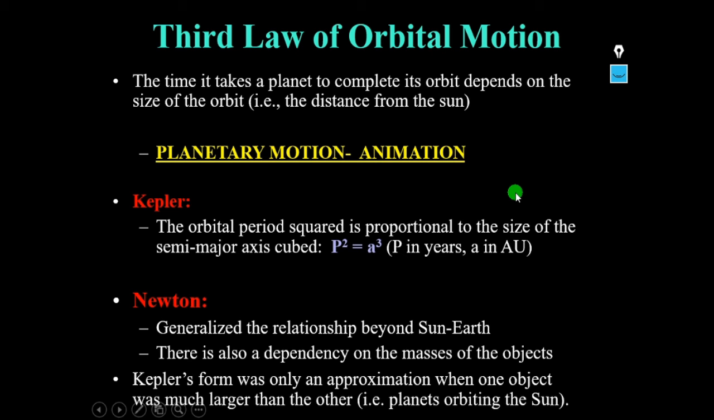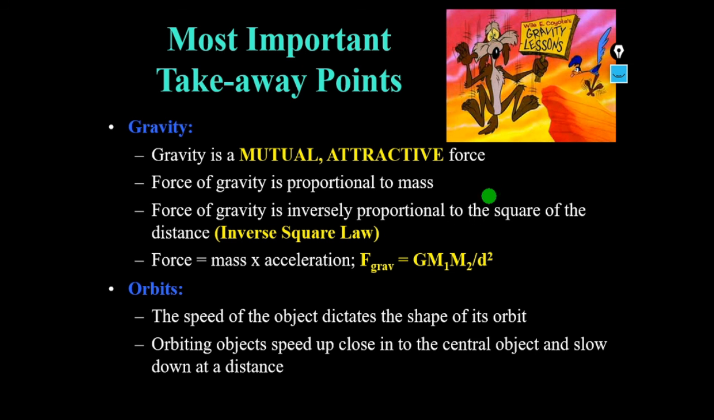The most important takeaway points from what we have learned in today's class: we have learned the concepts regarding gravity. Gravity is a mutual and attractive force between two objects. The force of gravity is directly proportional to mass, and inversely proportional to the square of the distance, which is also called the inverse square law. We also learned that according to Newton, force is equal to mass times acceleration, and gravitational force is equal to G m1 m2 by d square.